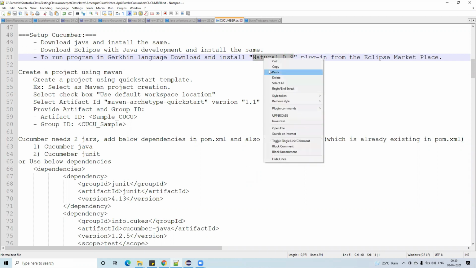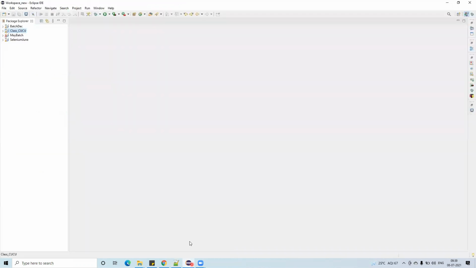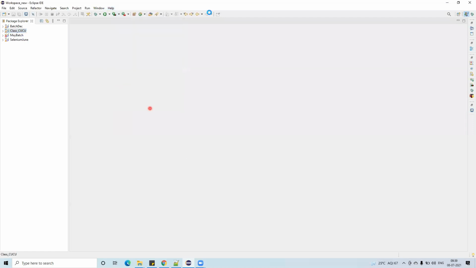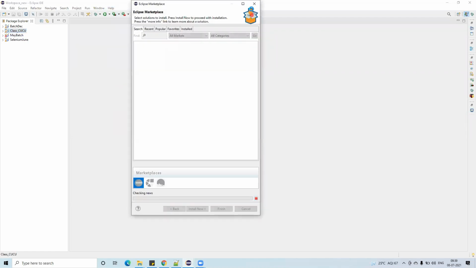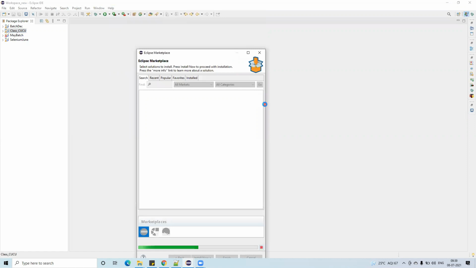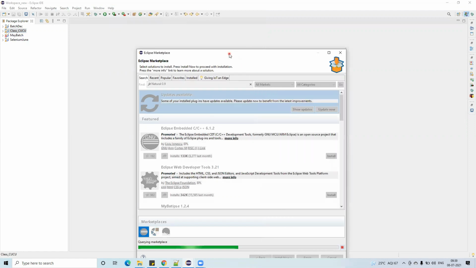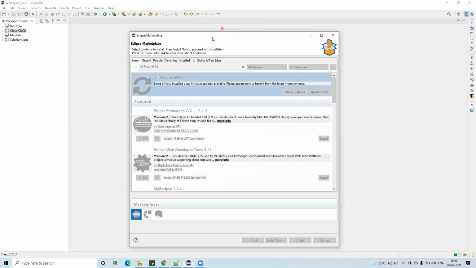Okay, so copy this, go back here, go to Help, Eclipse Marketplace, paste it here and click on Go, and you will see the Natural 0.9 plugin. I have already installed it in my machine.